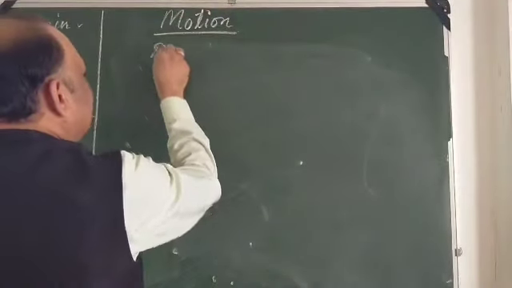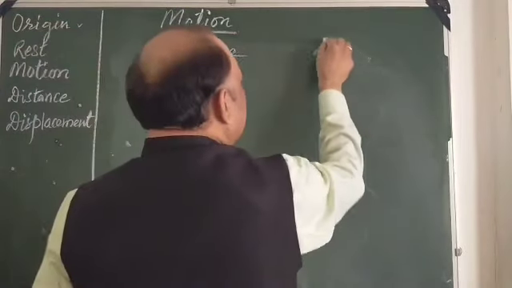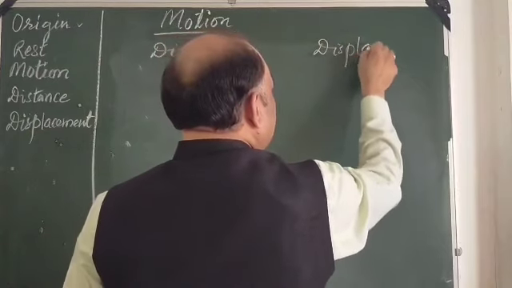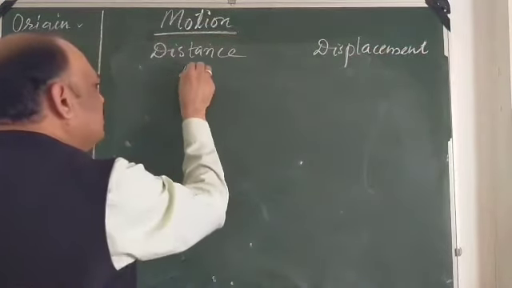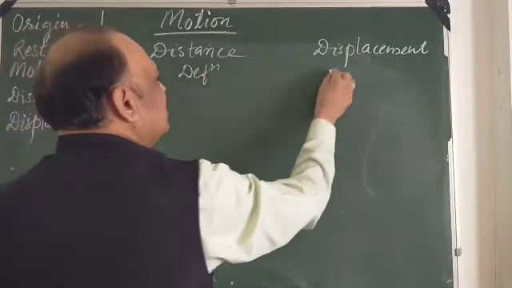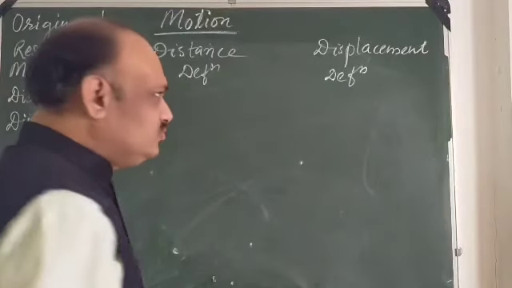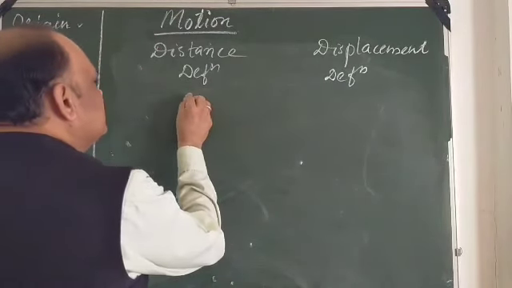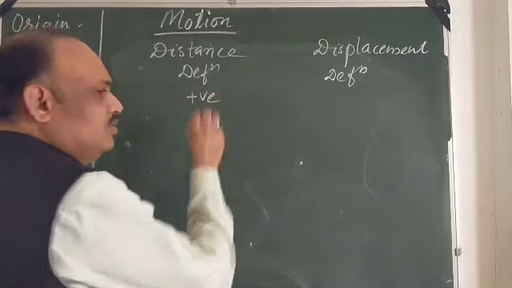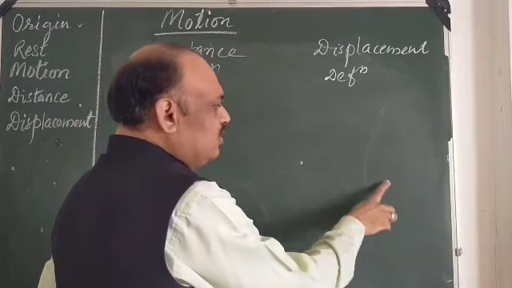The first difference is the definition itself, the definition of distance and the definition of displacement. Second point: distance is always positive, because we are measuring. We are starting from one point and going on adding it.